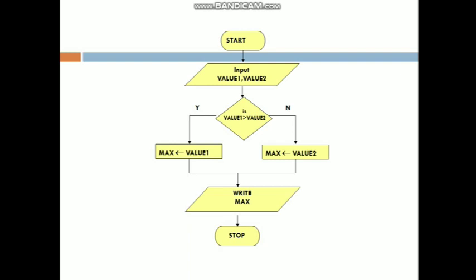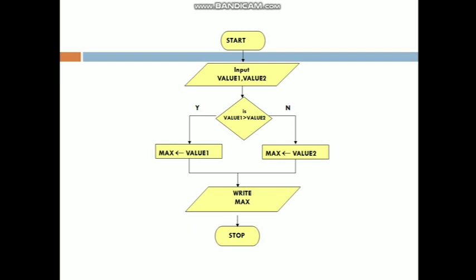Let us take an example, value 1 as 10 and value 2 as 20. Value 1, which is 10, is greater than 20: is the condition true or false? I say yes or no. We have to say no in this condition. Then which is greater here? This flowchart is designed for the largest of two numbers. So value 2 will be the largest, and that is assigned to max. Whichever max value we got will be printed, so value 2 will be the max value in this example.